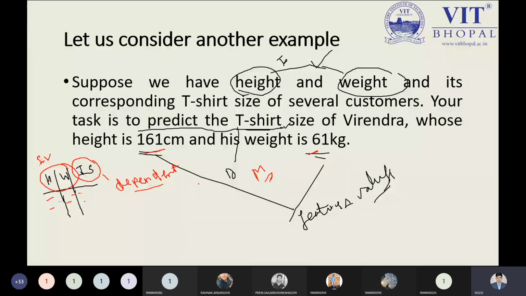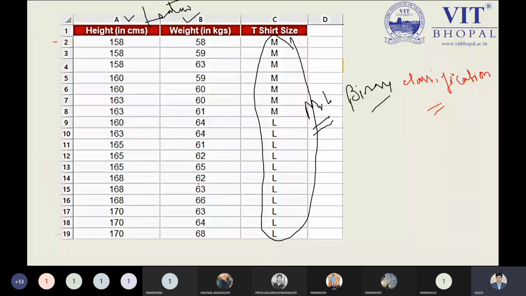We have a data set with the attributes height, weight, and t-shirt size. From this we need to find the t-shirt size of the customer named Viren, who has a height of 161 centimeter and a weight of 61. Okay, this is an example. Now, this is the data set we have. Is it visible to all, the data set values, height and weight?